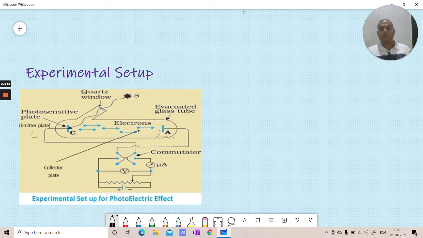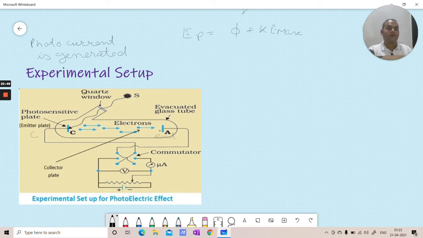So here we can write: photocurrent is generated. Great. Now this photocurrent is getting generated. Here we already knew the equation: energy of photon is equal to work function plus kinetic energy, let's say maximum. The maximum kinetic energy of a photoelectron is what constitutes the current.